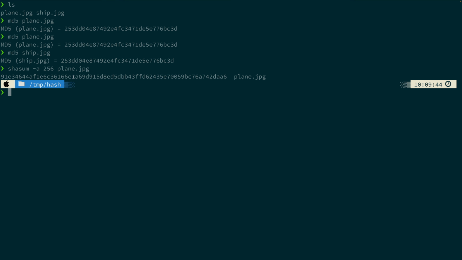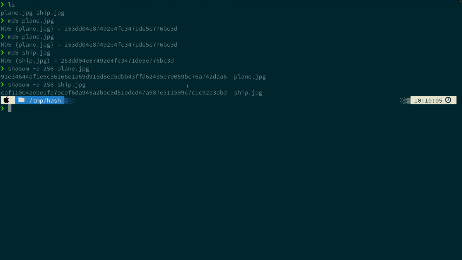The hash value is longer because this is a different hashing algorithm, but we confirm that this hash value is for plain.jpg. Now I'm going to run the same hashing algorithm on ship.jpg. This time note how it's a different hash value. This is a much more secure hashing algorithm. SHA-2-256 is much better at protecting against these collisions. It's a more modern and more well-trusted hashing algorithm.